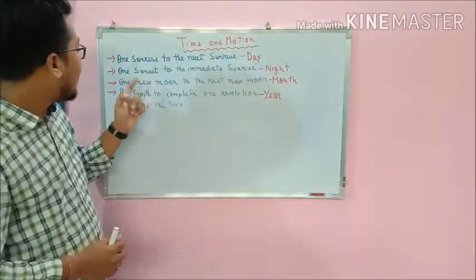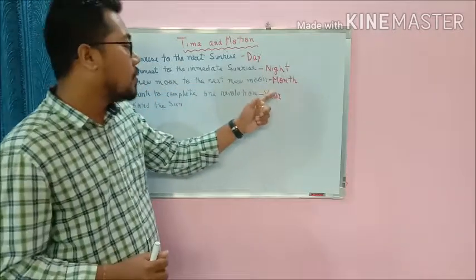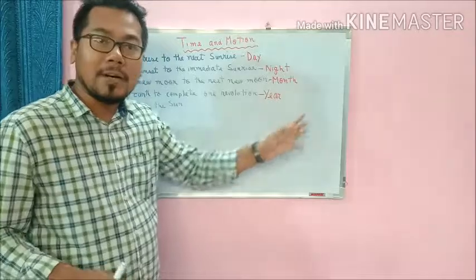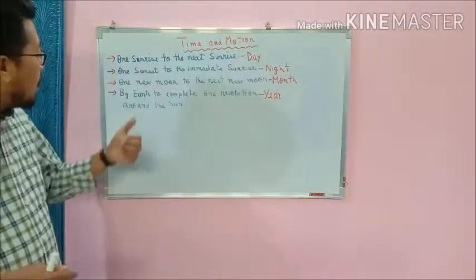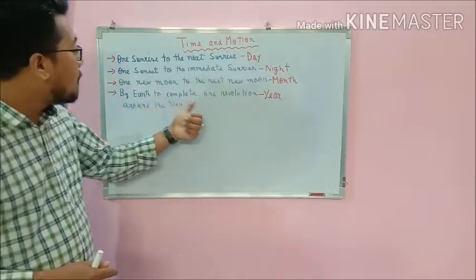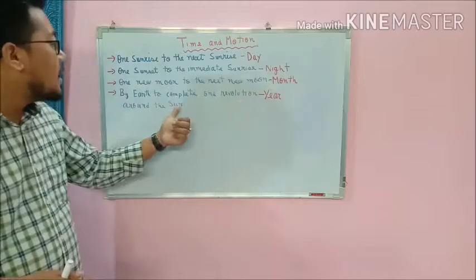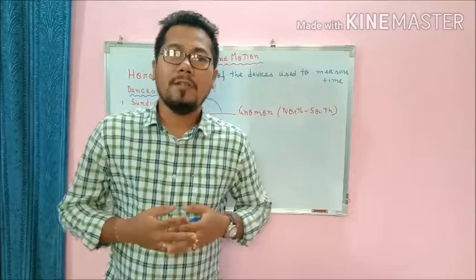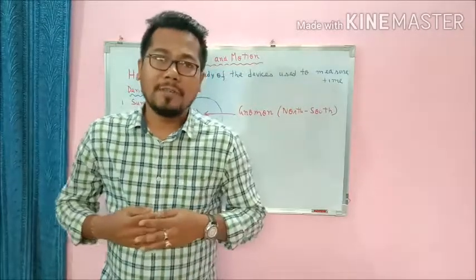Next, one new moon to the next new moon is considered a month. Next, the time taken by the earth to complete one revolution around the sun was considered a year for them. So as time developed, people started thinking of some innovative ideas.